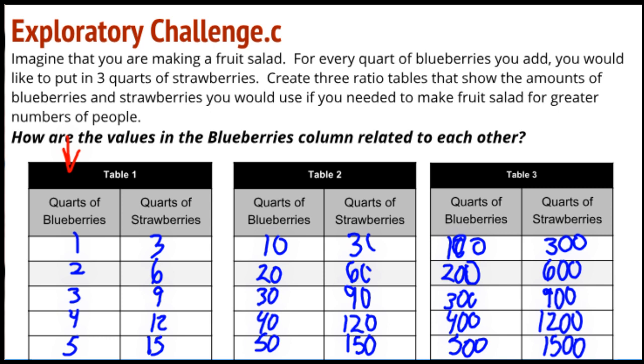Yes, you can look and say that we are doing +1. But that is a much, much less important relationship when it comes to using ratio tables. The power of ratio tables comes in multiplicative relationships. So the values in the blueberry columns are related to each other because they are multiples of what we start with. And really, they all come back to this 1-to-3 relationship that we have over in Table 1.